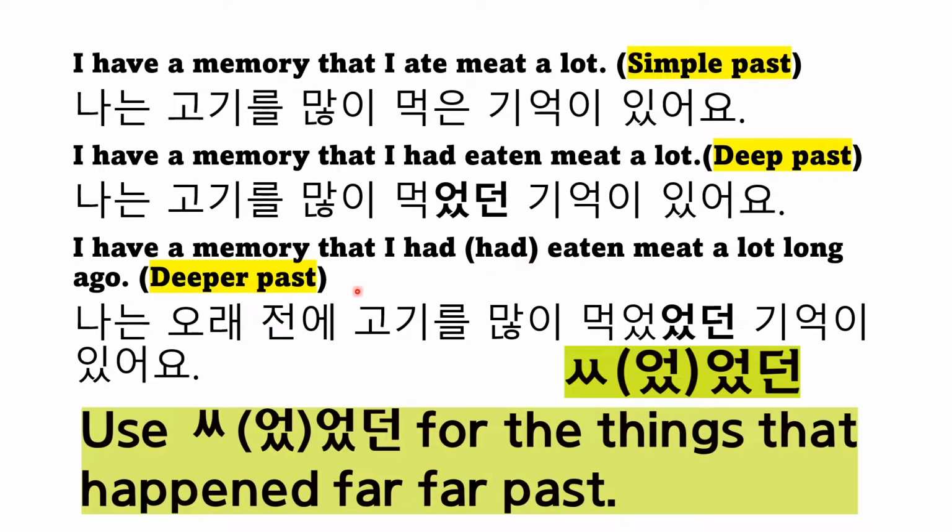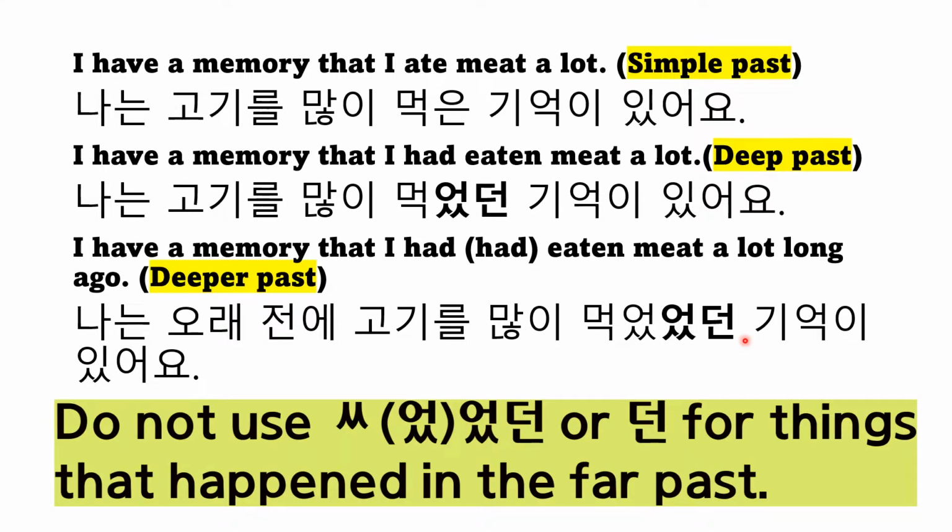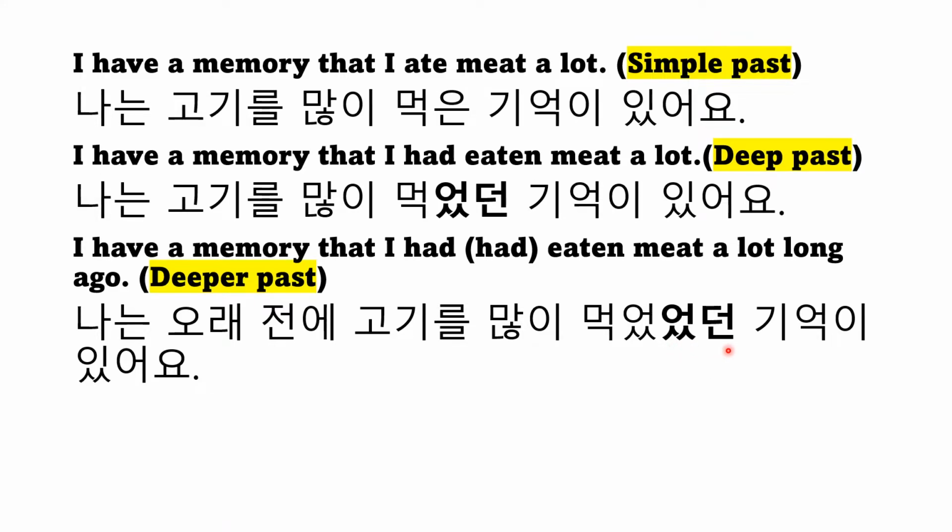I call this deeper past for the convenience of explaining 먹었었던 기억이 있어요. When you put 던, you indicate an experience that had been completed a long time ago. If a thing didn't happen in the far past, you cannot go with 던, or you cannot go with just 던.